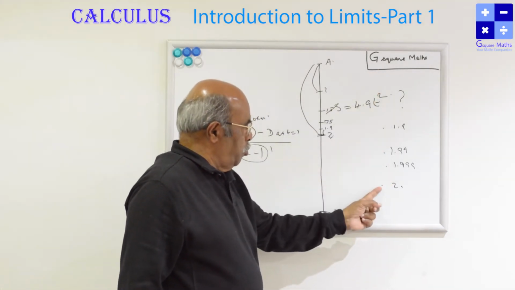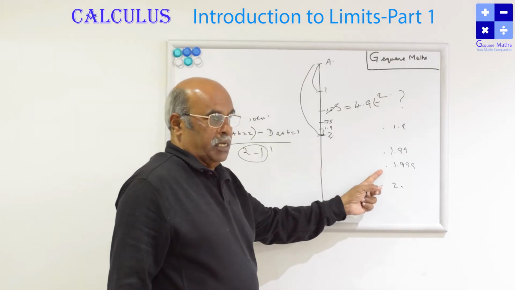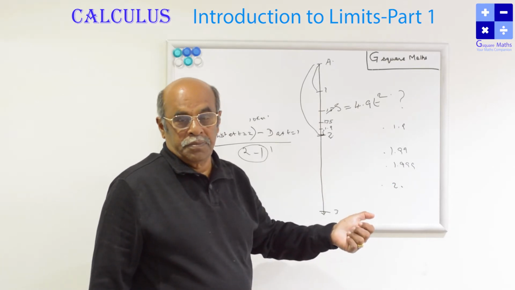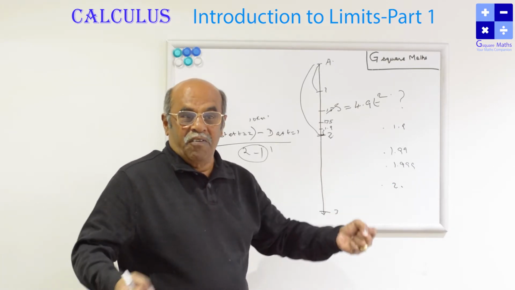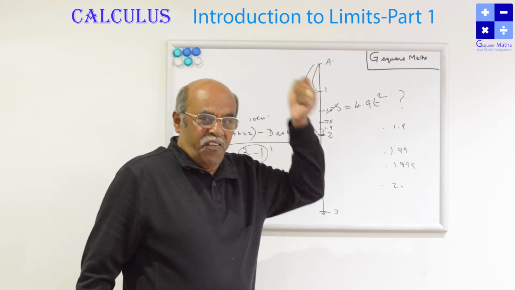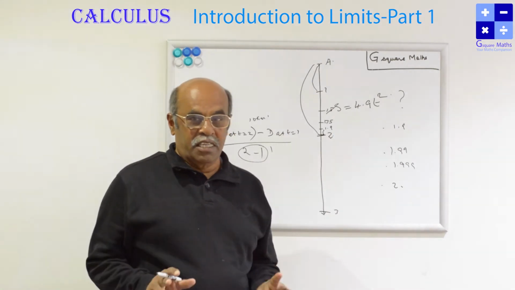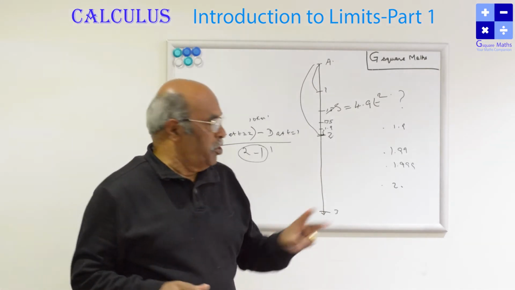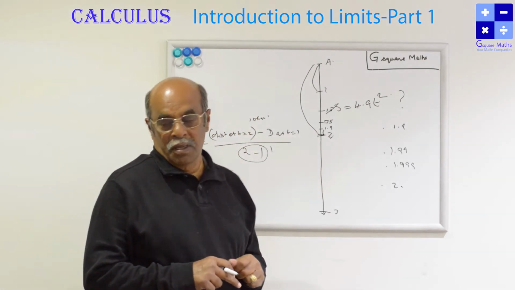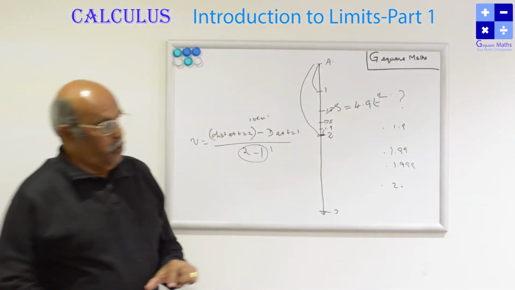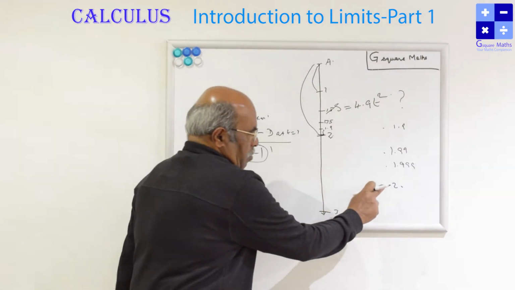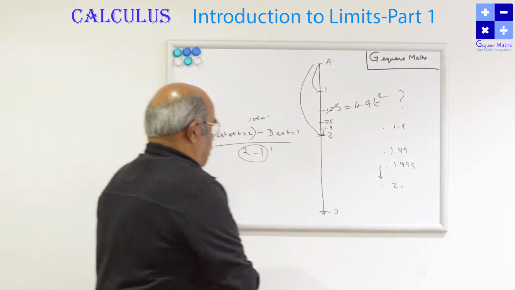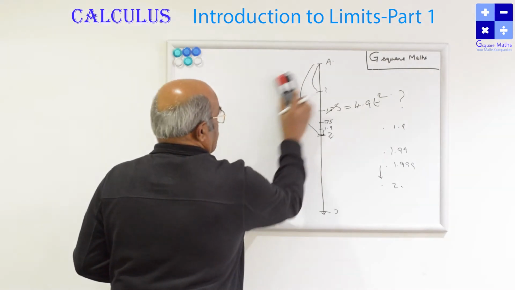Total distance for 2, minus total distance for 1.999, so we get the distance. That distance divided by 0.001. But still it is an average speed over the last fraction of a second. It is not exactly the speed at the point 2. But we are interested to know exactly the speed at the particular point t. So to find this particular velocity at this point, I am taking time t tends to something.